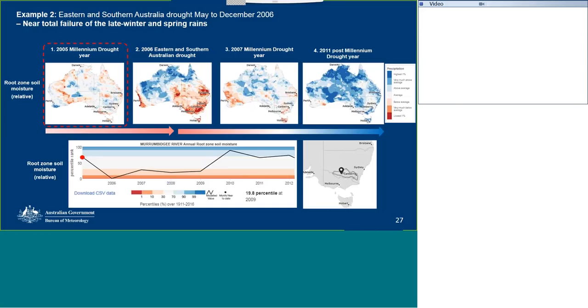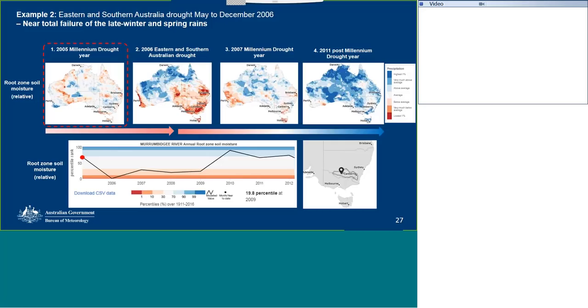So let's have a look at the soil moisture as output from this Australian Landscape Water Balance during these years. Here we've got a visualisation all across Australia. These are all relative root zone soil moisture in the top row, where our legend on the right is from the highest 1% to the lowest 1%. I notice now that I've made a mistake there. Instead of precipitation being relative, it should just be root zone soil moisture being relative there. Sorry about that, but it doesn't affect that legend other than the text.